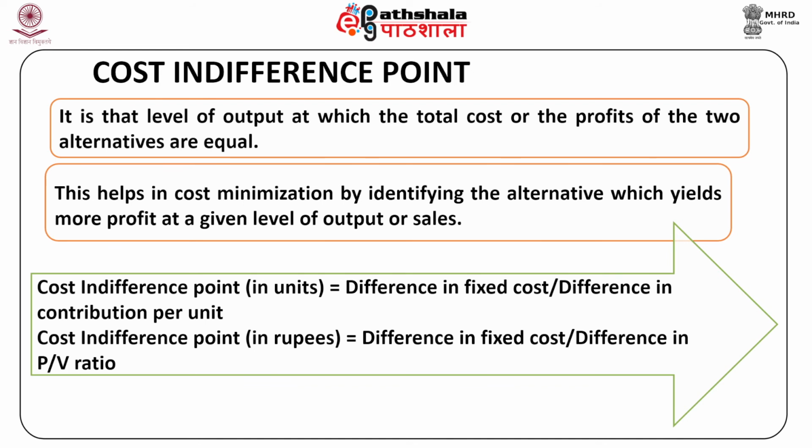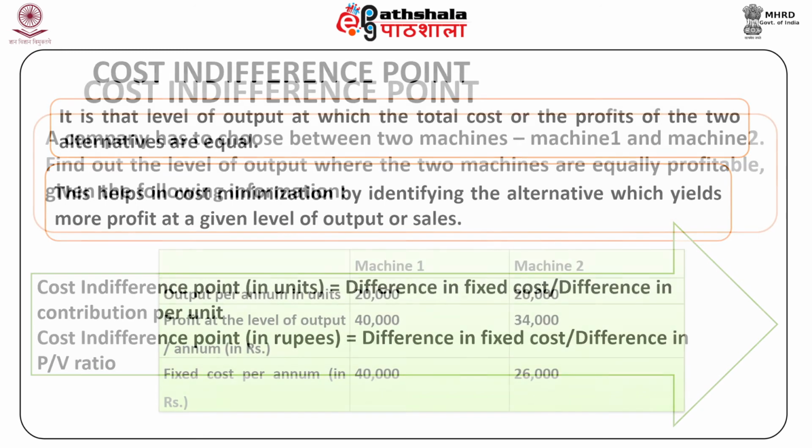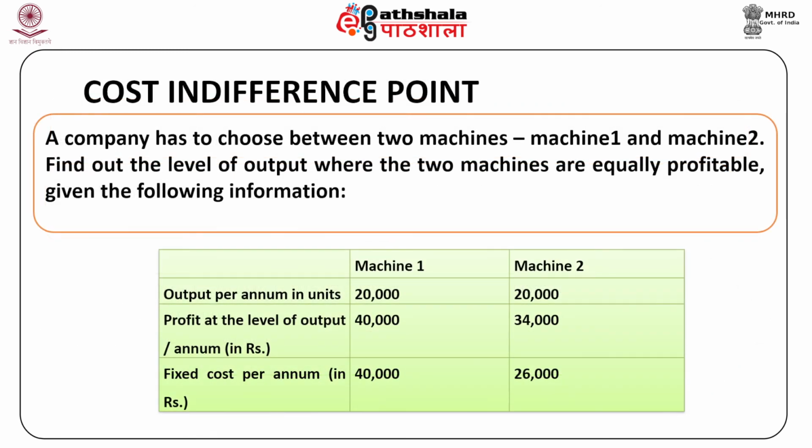The formulas for calculating cost indifference points are: cost indifference point in units is equal to difference in fixed cost divided by difference in contribution per unit. Cost indifference point in rupees is equal to difference in fixed cost divided by difference in PV ratio. Now look at this example. A company has to choose between two machines, that is machine 1 and machine 2. Find out the level of output where the two machines are equally profitable given this information.